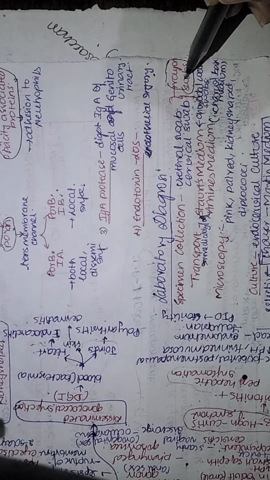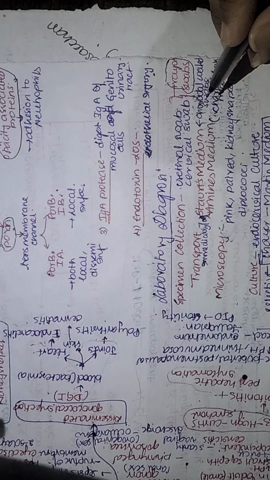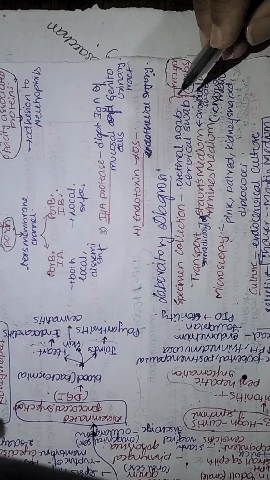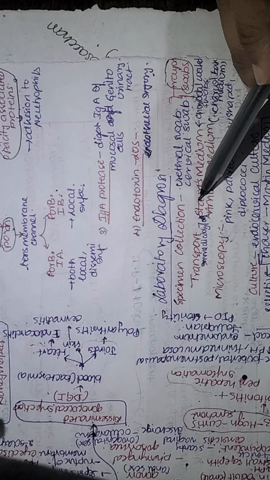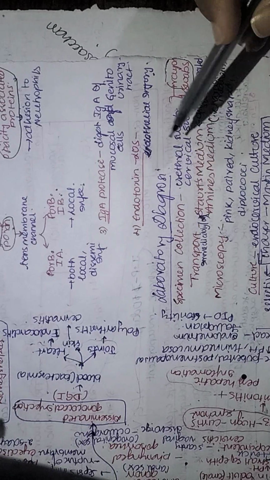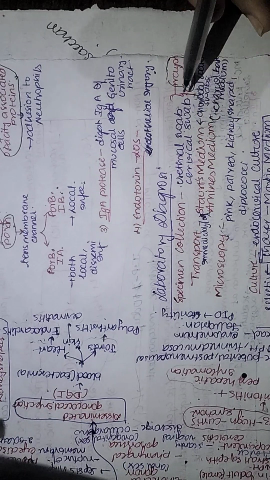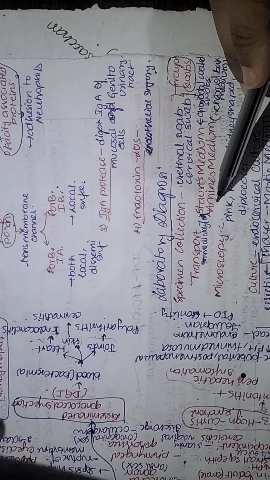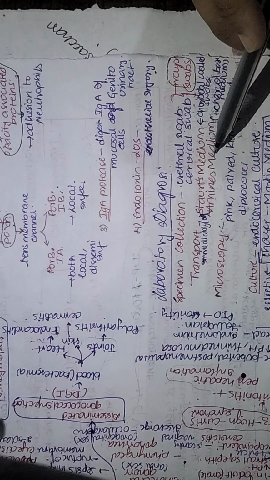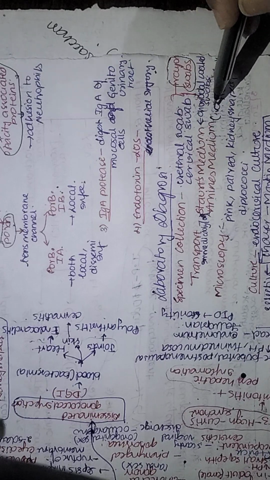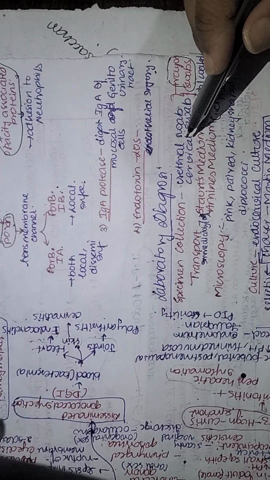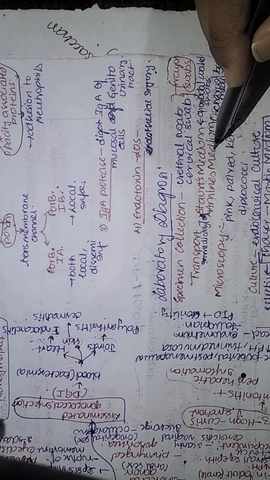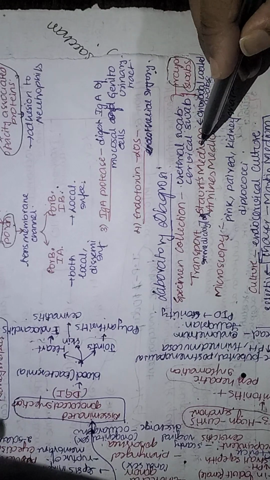Generally, after taking the swab, the specimen needs to be immediately sent to the lab for further processing. But if there is any delay, it has to be stored in Stuart's medium. What is Stuart's medium? It is a charcoal medium used for charcoal-coated swabs, or you may use the Amies medium. What is this Amies medium? It is also a charcoal-based medium. You can use either of these for the transport.